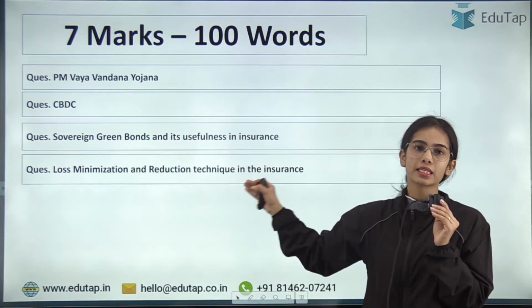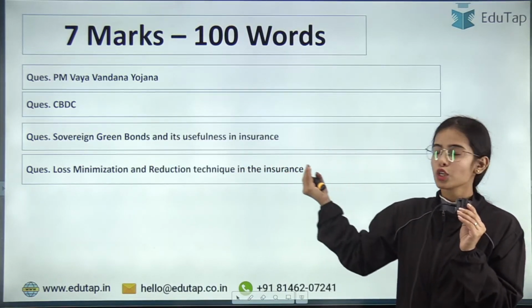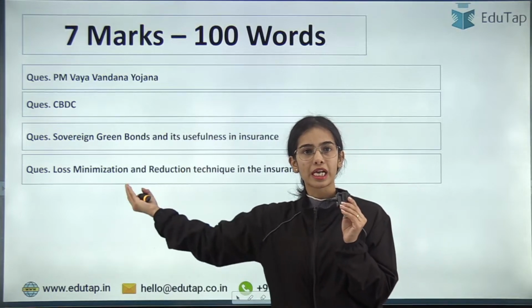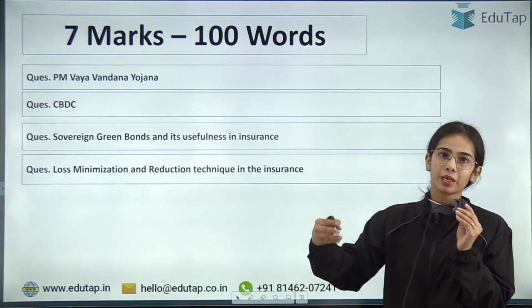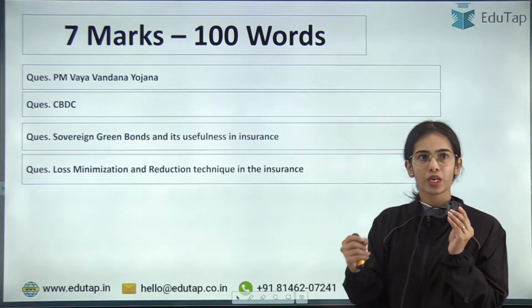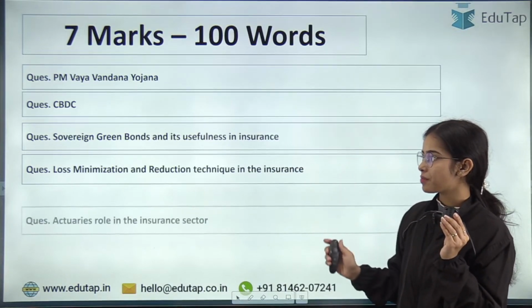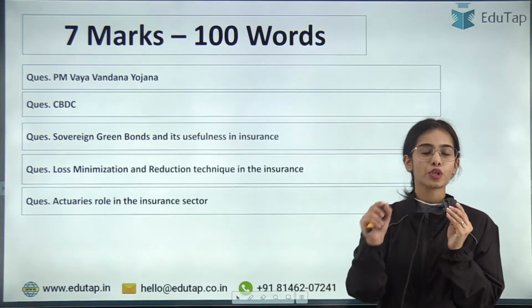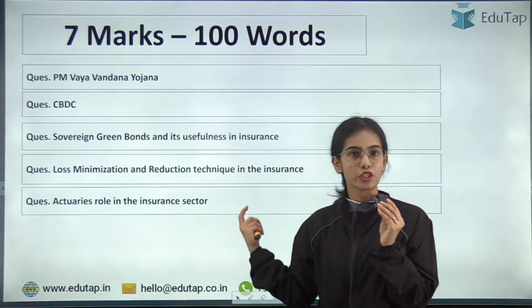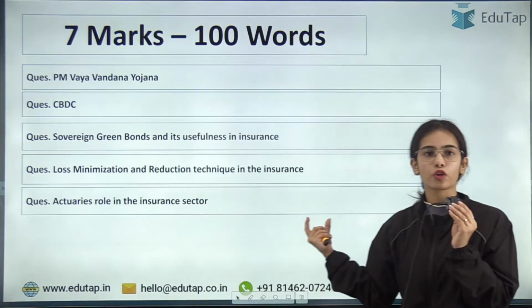Some students are saying that this question was in ESI. I hope you could help us know whether this question was in ESI impacting insurance, or in insurance. But these were the questions in the 7 marks. Then there was a direct question on the actuary's role in the insurance sector. So this was directly from your syllabus.